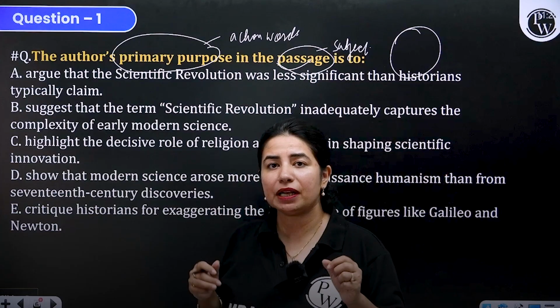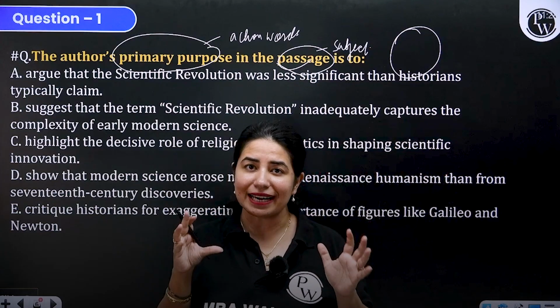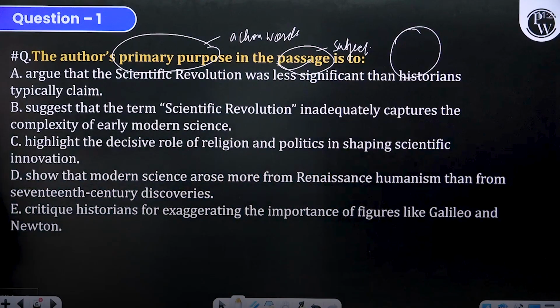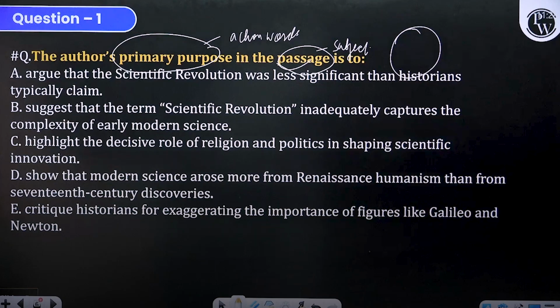तो एक ऐसा स्टेटमेंट पिक करेंगे जो होलसम तरीके से इंटेंटेड पर्पस कन्वे करता हो. Now let's take a look at the options that are provided to you. The first option says argue that the scientific revolution was less significant than historians typically claim. So I did tell you that you have to be careful whenever a comparative term is there, right? In this case, it was less significant than historians claim is misleading, right? So the passage is not trying to downplay the significance, right?